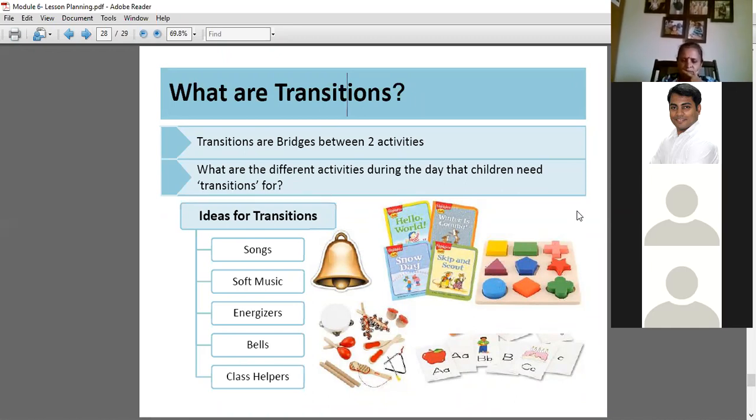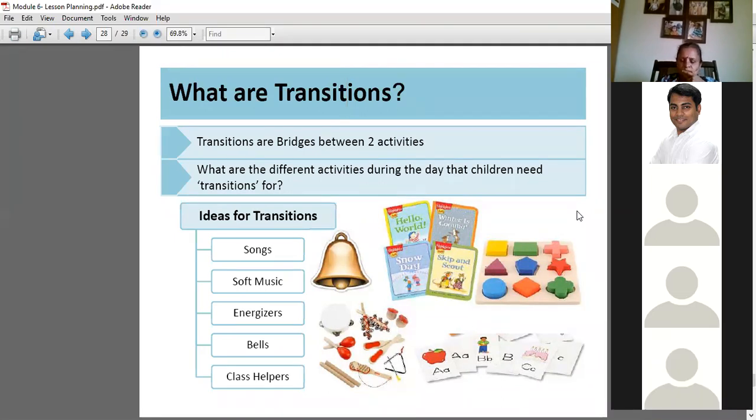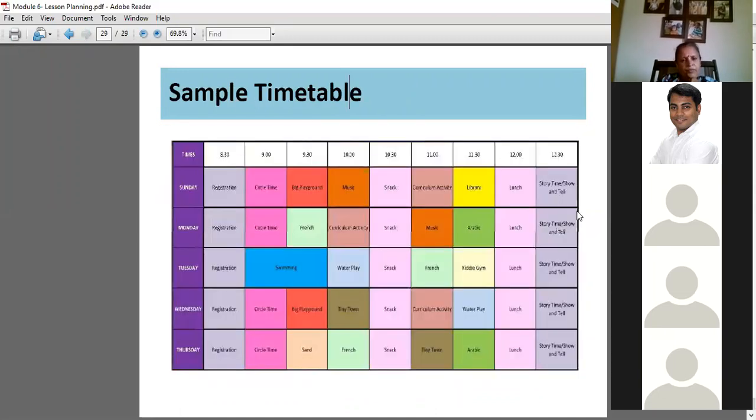We even take them out for 5 minutes of relaxation, and sometimes we give them books to go over. Good. Sometimes we are doing OM also, sir. Good. That also is a good way of doing a smooth transition.